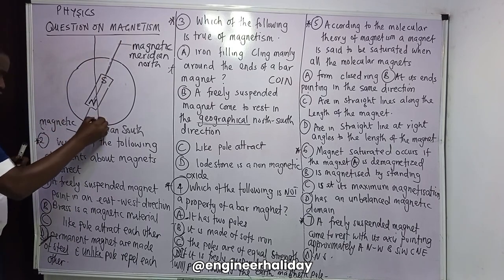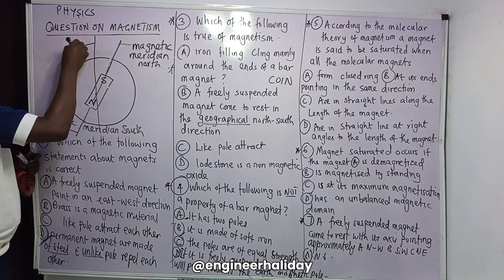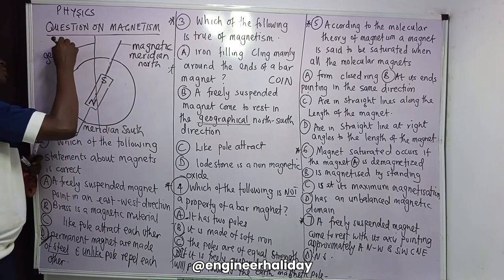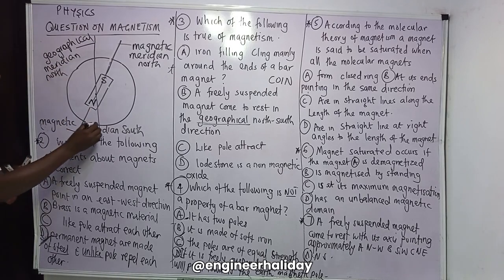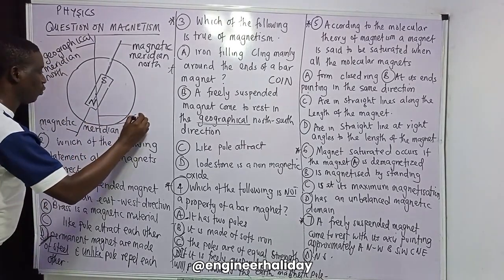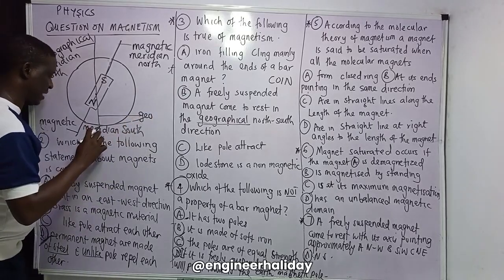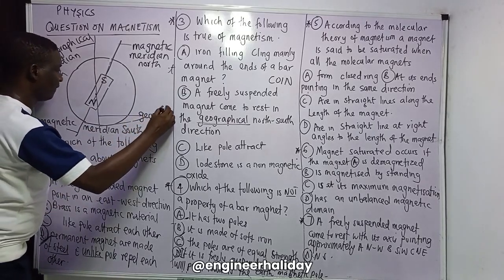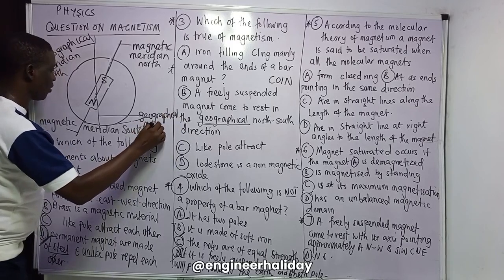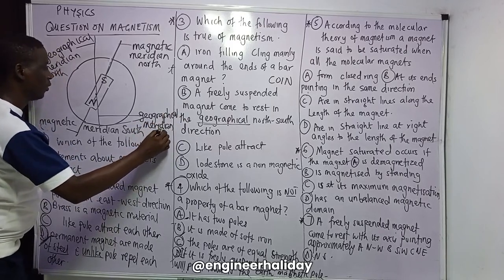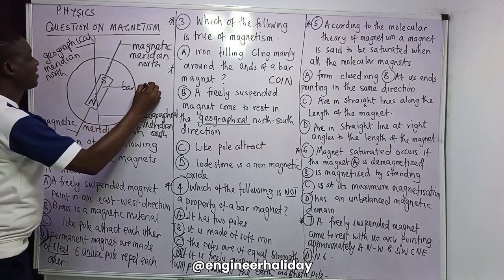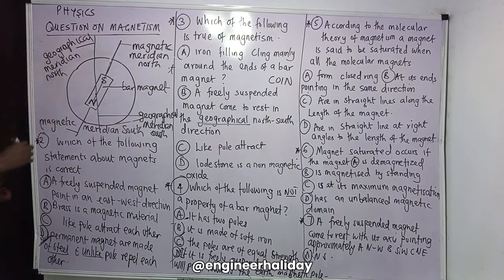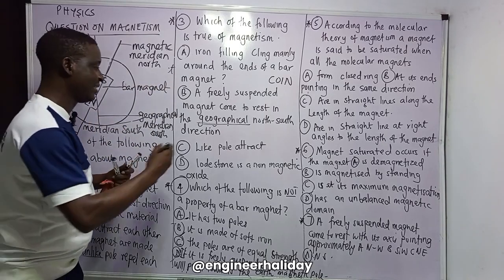This one is what we call the geographical meridian. This is geographical meridian north, and this end is geographical meridian south. So you cannot tell me that a bar magnet comes to rest at the geographical meridian north and south. No. So this answer is wrong.